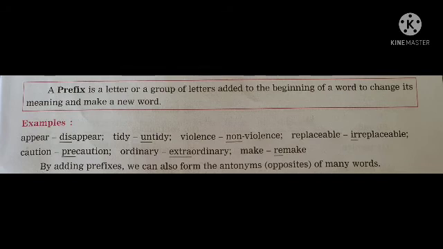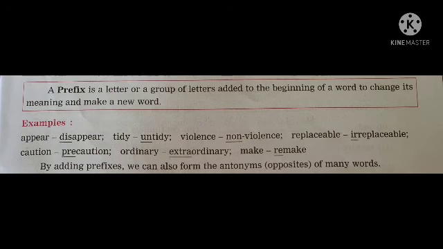So by adding a prefix, we can also form antonyms. Antonyms means the opposite of many words, as we had seen in the different words. So if prefixes are added to the root word, the meaning of the root word changes, and a prefix has its own meaning.